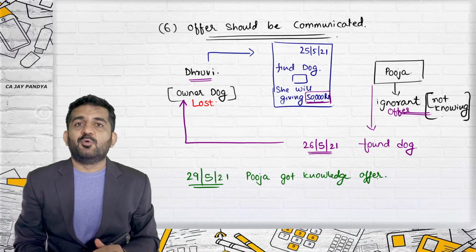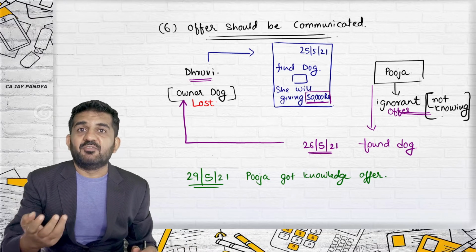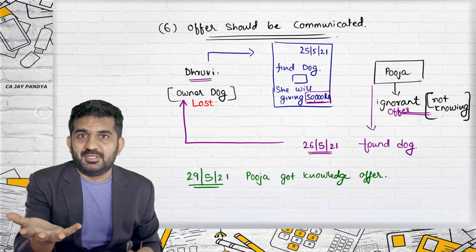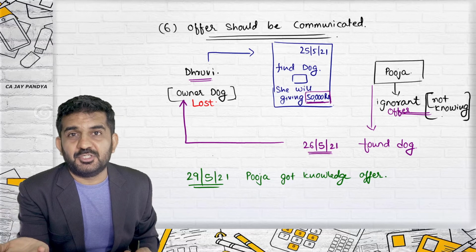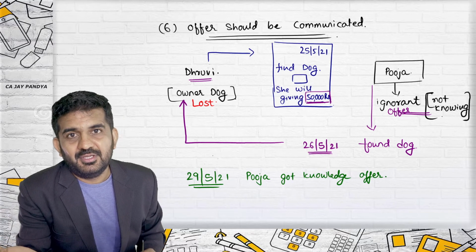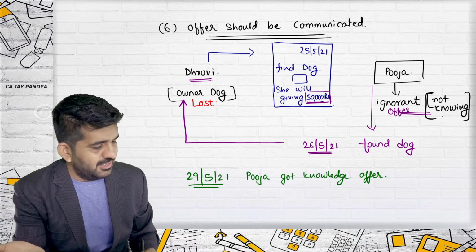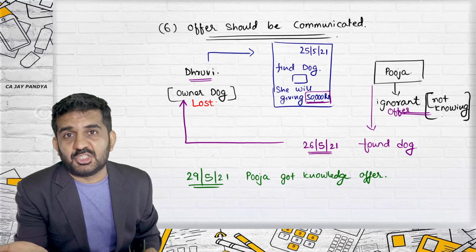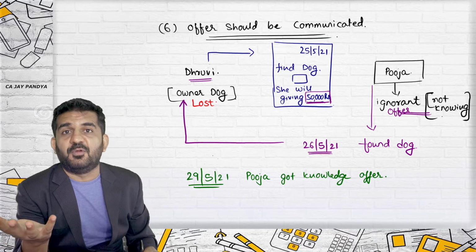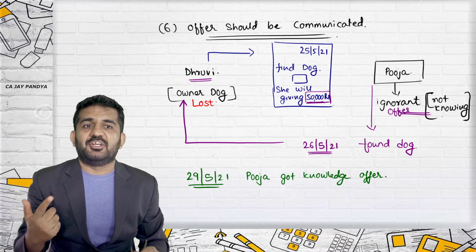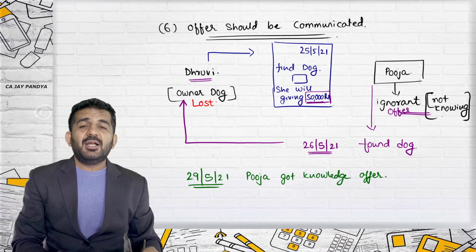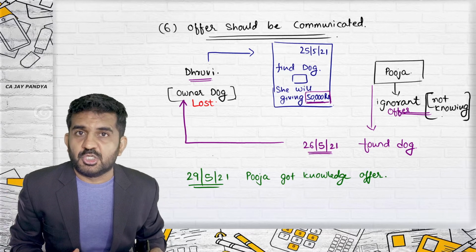Let us make it more dramatic. Pooja was eating vada pav in newspaper, and in that newspaper she saw that offer. And now Pooja feels that she has missed the chance because she could have earned 50,000 rupees by returning the dog. But now Pooja wants 50,000 rupees.